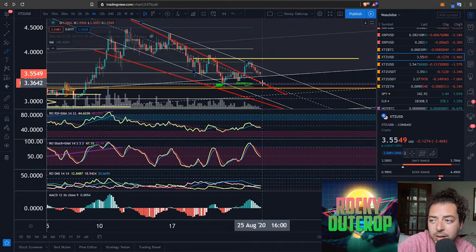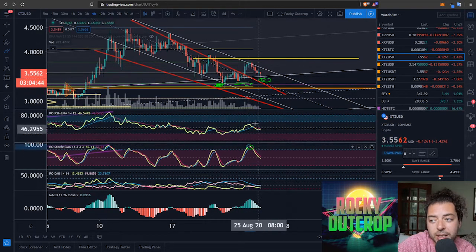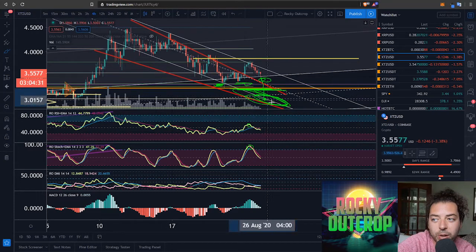But looking down here, we've got the median line on this channel lining up directly with the retest of the falling wedge, if we were to have one. So you'd hope to see it finding its feet in there, and that would also constitute a higher low. But this is of course hidden bearish divergence, should we see the price come down below the previous lows over here, and that's that orange line, which is a fairly crucial one. You could look down towards at least the lower end of that parallel channel, or indeed where the falling wedge was.